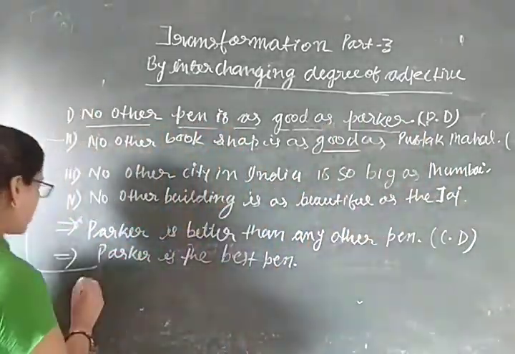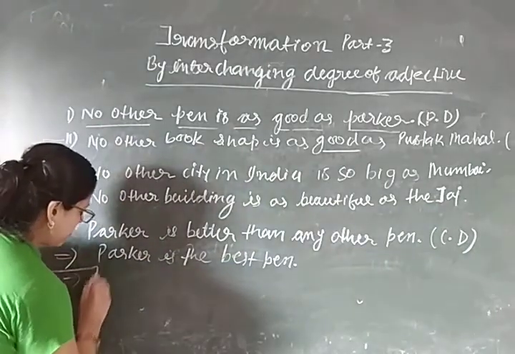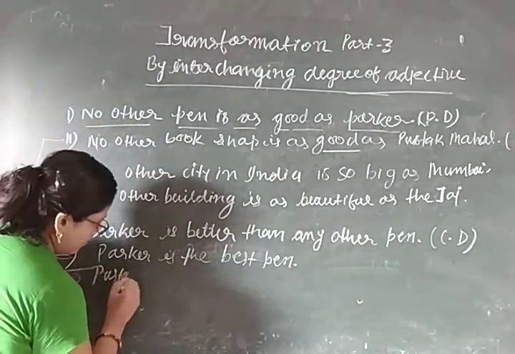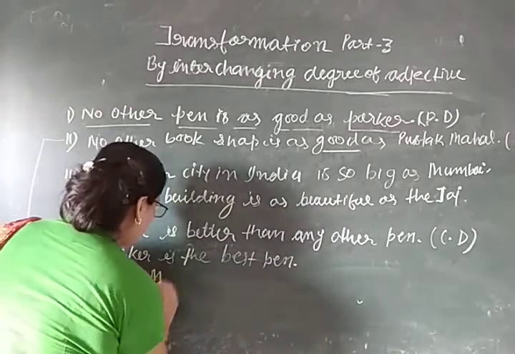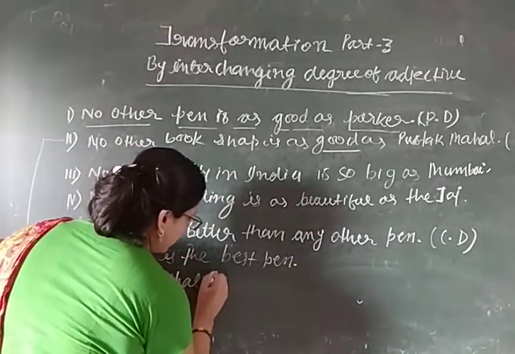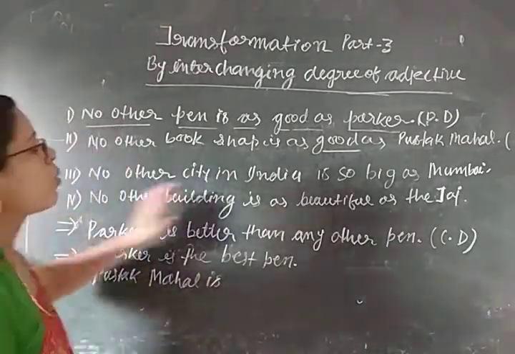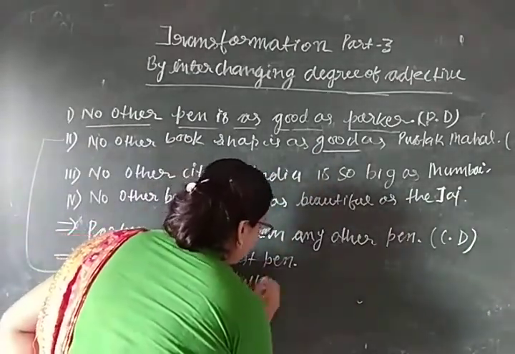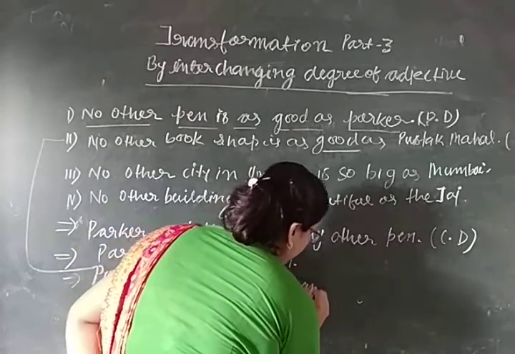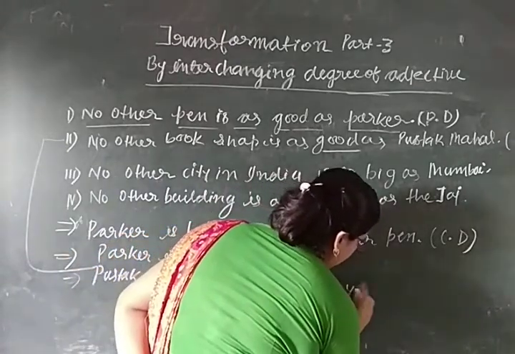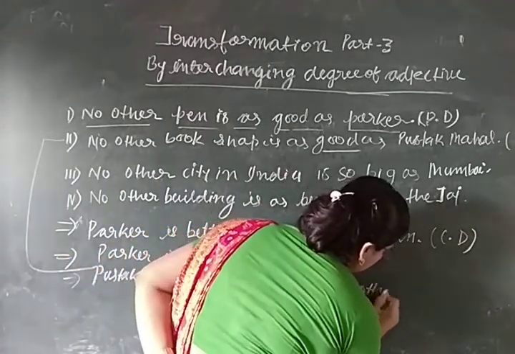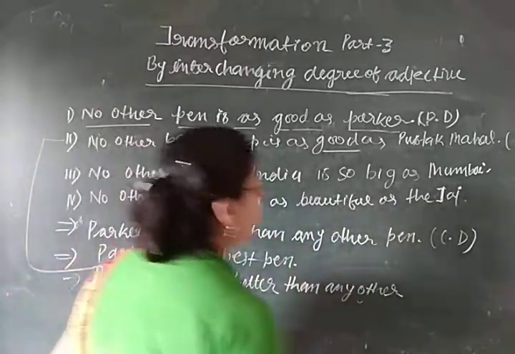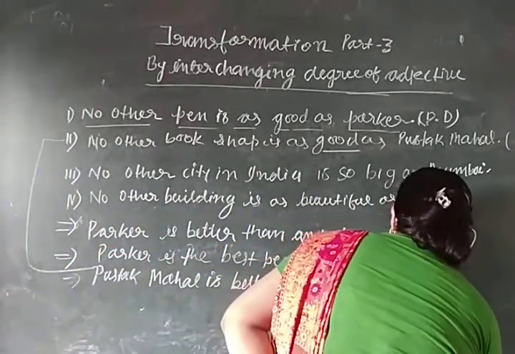Pustak Mahal is better than any other shop, any other bookshop.